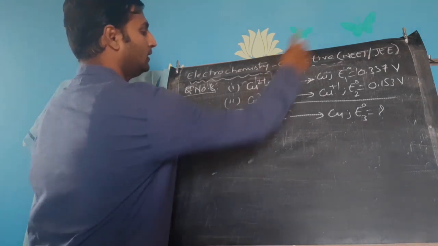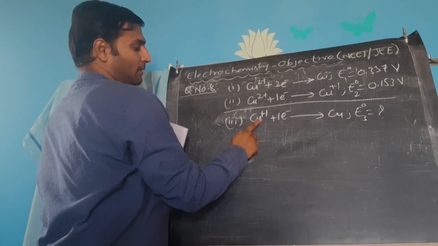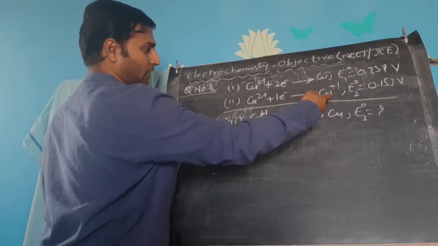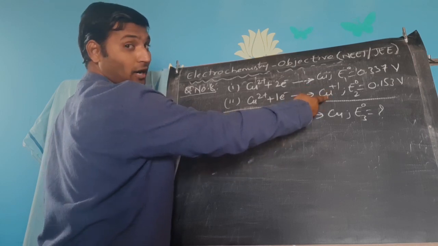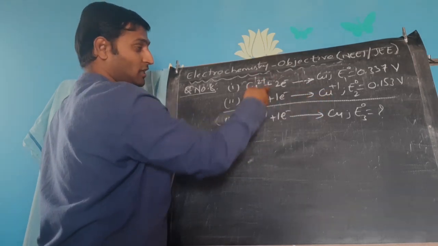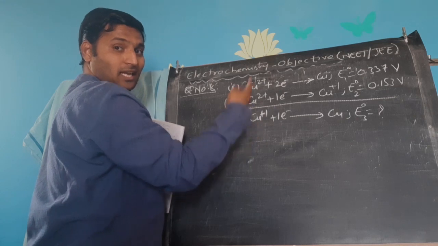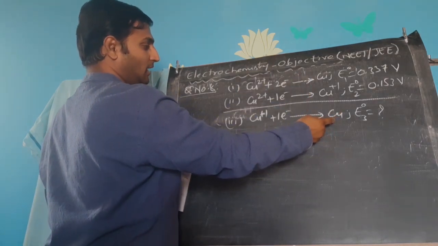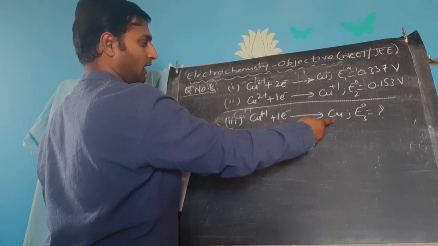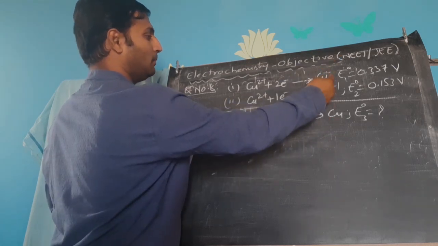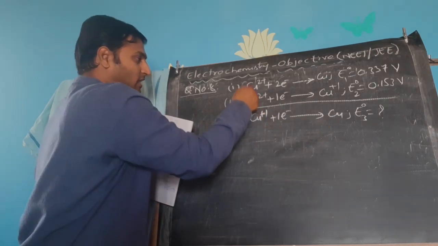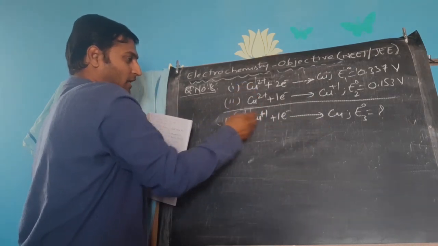Now, I need copper plus 1 in the reactants, whereas out of both equations, in the second equation copper plus 1 is in the products. So addition of these two equations may not give this. I need metallic copper in the products, and here I have metallic copper in the products only. That means if the second equation is subtracted from the first equation, I would get this.